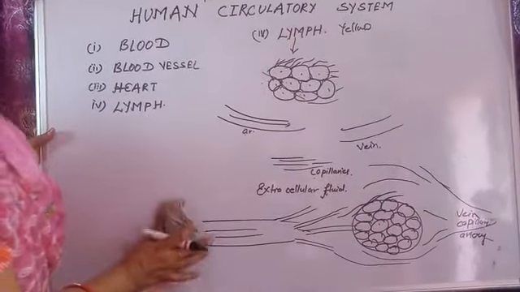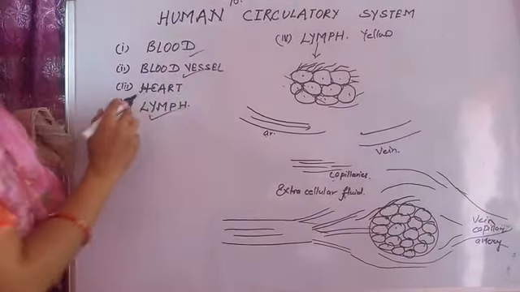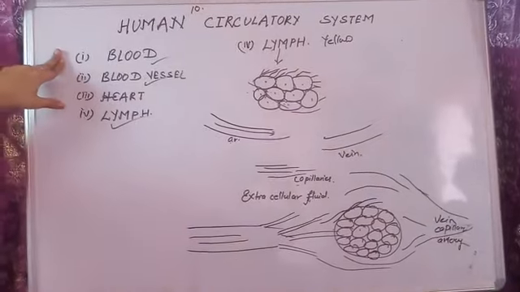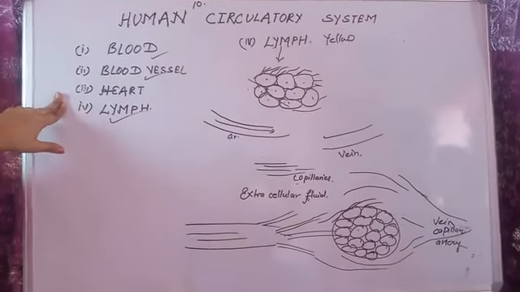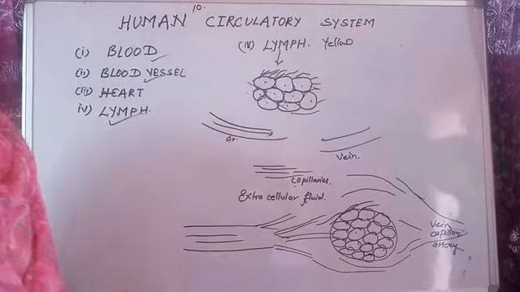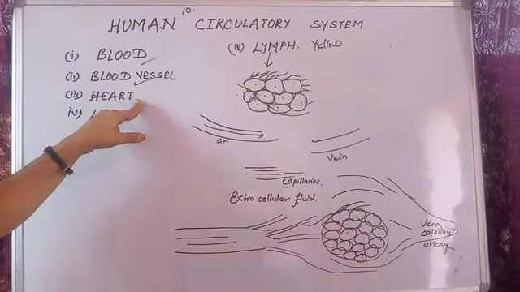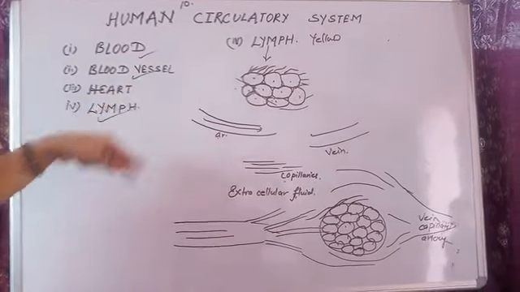So today we described the main function of blood vessels and lymph. These four organs or cells play a very important role in the human circulatory system. And in our next video, we will surely discuss the heart, the structure and function of the heart, how the heart works.